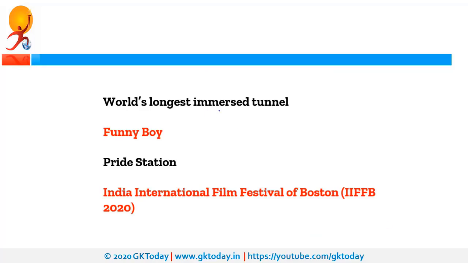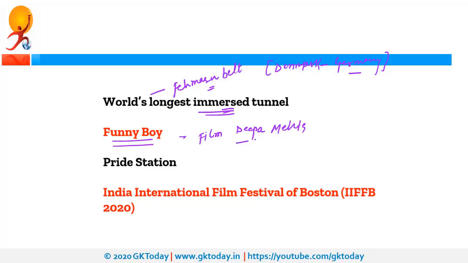Next is world's longest immersed tunnel. So recently the construction work for this tunnel was started and that is why it was in news. The name of this tunnel is Fehmarn Belt and this tunnel will connect Denmark to Germany and this is world's longest immersed tunnel. Next is Funny Boy. It is a film by Deepa Mehta. Now why was this film in news? Because this film will represent Canada in the race of Best International Feature Film at 2021 Oscars.